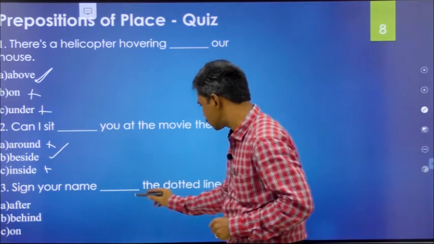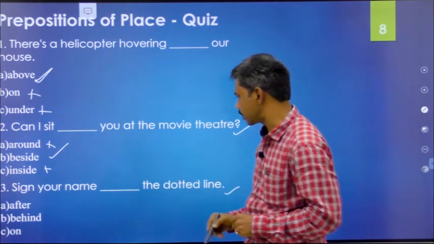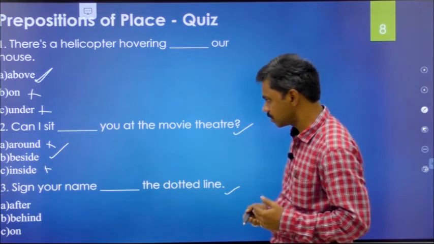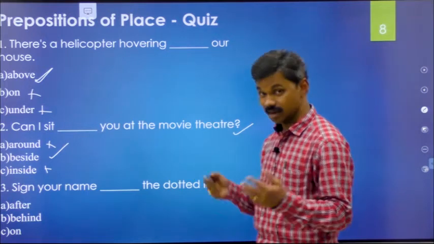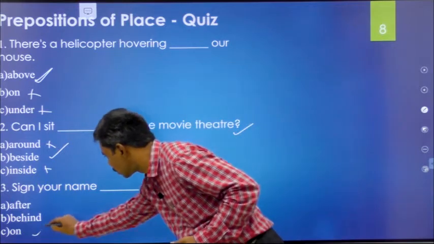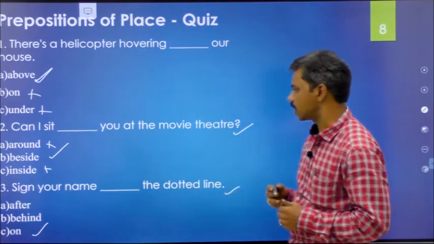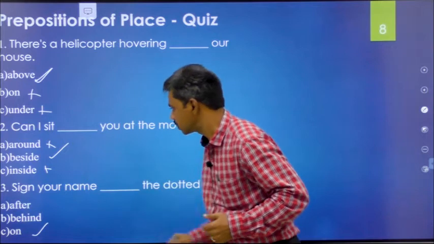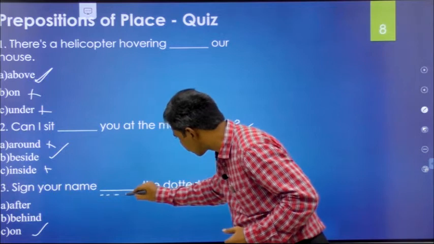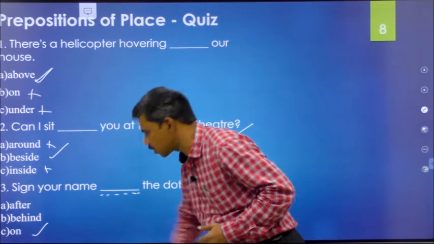Right. Next one. Let's come to the third option. Sign your name dash the dotted line. What is the right preposition here? After, behind, or on? Yes, on the dotted line, not behind or after. So this is the dotted line. What is the right option? On is the right option.